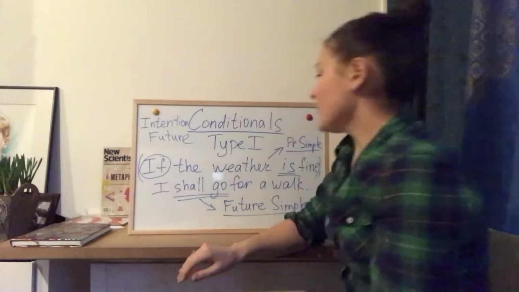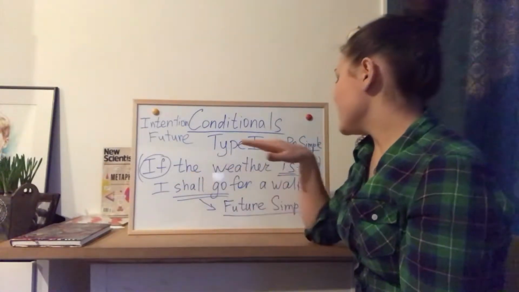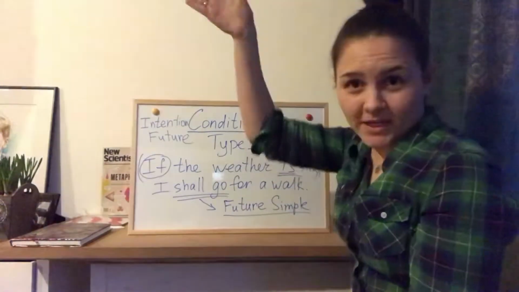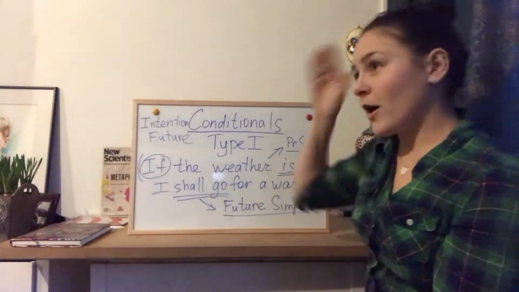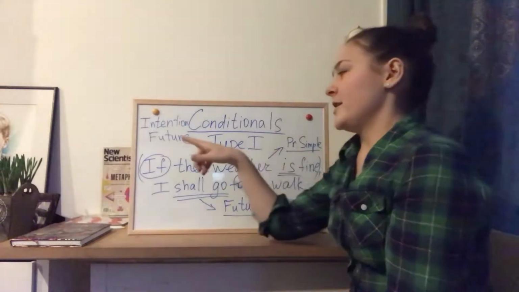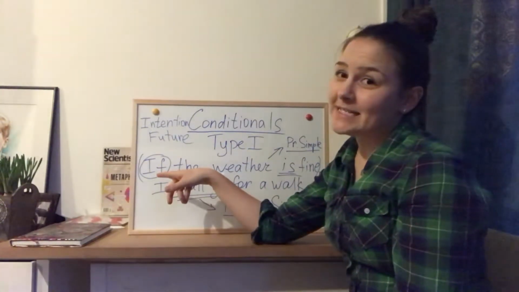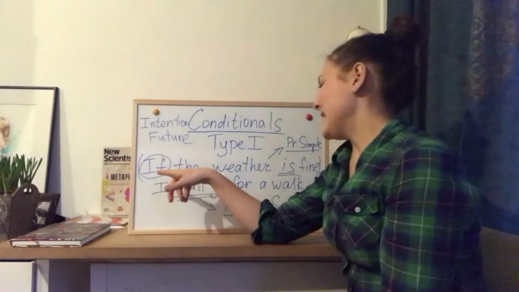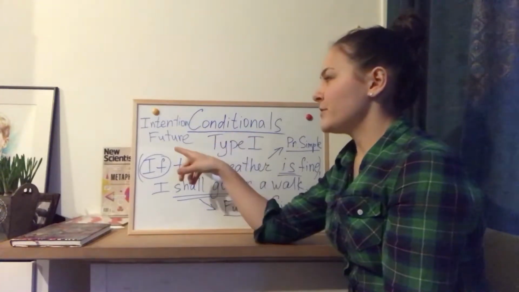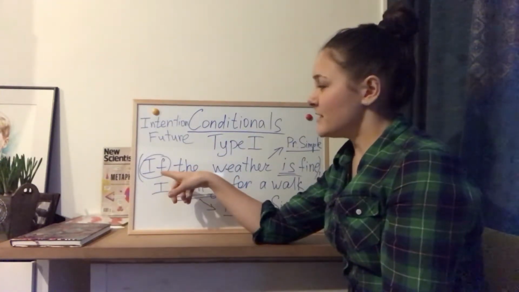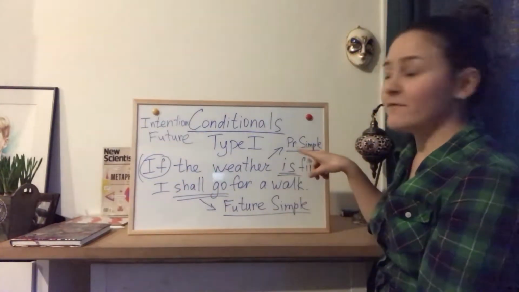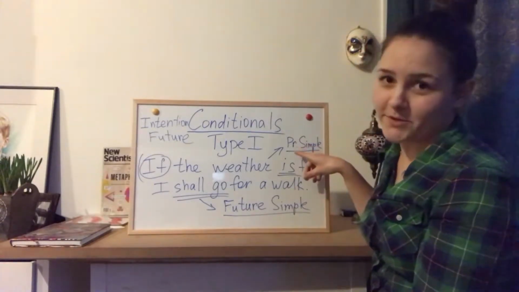Here you see the example. If the weather is fine, I shall go for a walk. So if the weather is fine in the future, I shall go for a walk in the future. Here I see the word if, which means it's the condition part of the sentence. And then I understand immediately that it's type 1, a future intention, and here is the conjunction if, which means that it's a condition part, and here you have to use the present simple grammar structure.